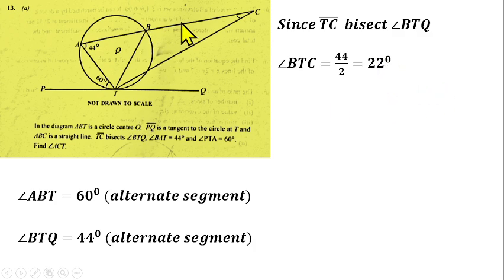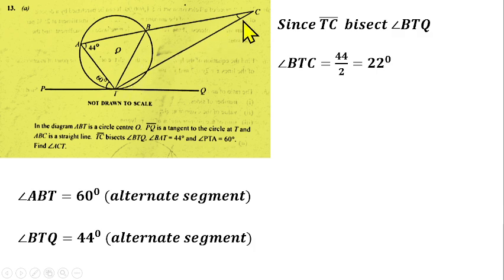So that means in this triangle BCT now, from this triangle BTC, we already have two angles. Sorry, you have this angle here, which is BTC, which is 22, and we are looking for this angle C, and this angle we got here, which is 60 degrees. So if you know that in a triangle we could have an exterior angle, the exterior angle of a triangle is equal to the sum of the two opposite interior angles.